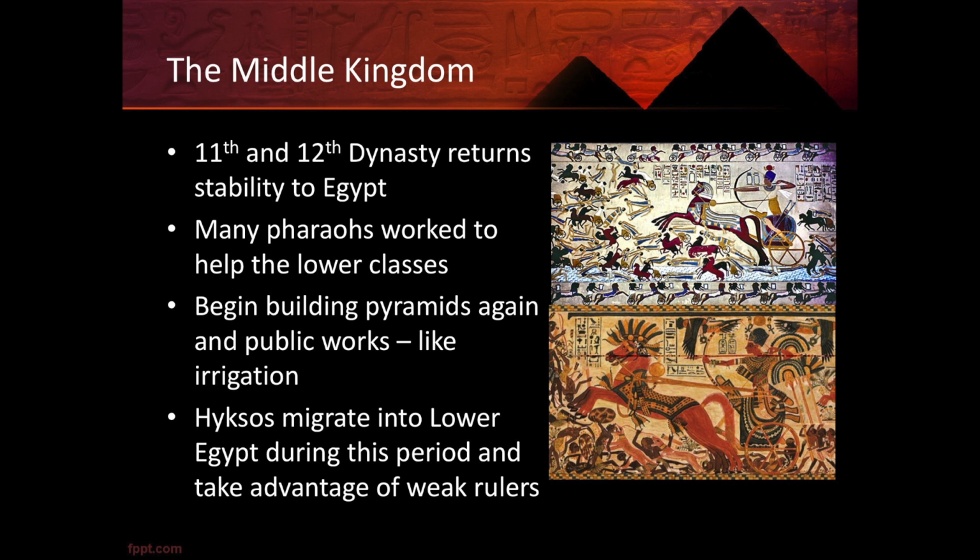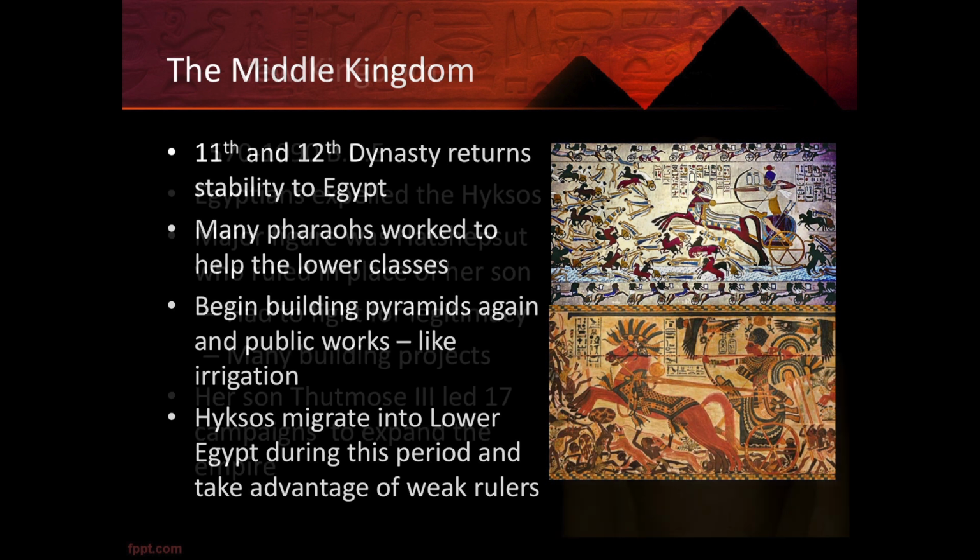But during this period, there was a decline as well, and you have a group migrating in called the Hyksos. Sometimes they say that they invaded, but some historians are saying that they migrated into the area during this period and kind of took advantage of the weak rulers. They adapted to Egyptian rule, though, so it wasn't like they came in and changed everything. They kept the government structures, the writing, and the religion, but they introduced some important things such as horse-drawn chariots, which was a new weapon for the Egyptians, and bronze weapons, armor, and helmets.